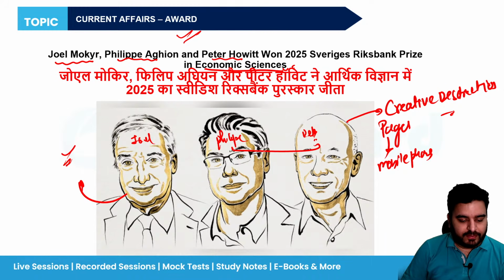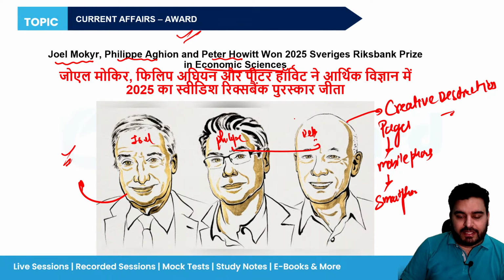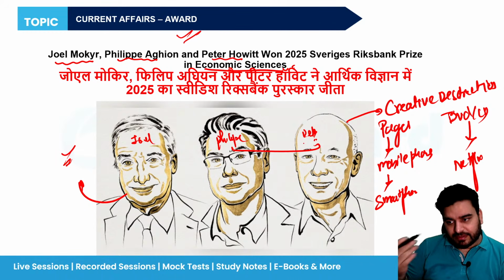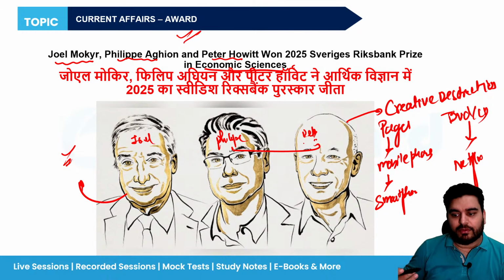Okay. Next, mobile phones were replaced by smartphones. Similarly, we used to watch movies on DVDs and CDs. Now they have been replaced by Netflix. So they say that definitely new things will come, new things are going to replace old things.